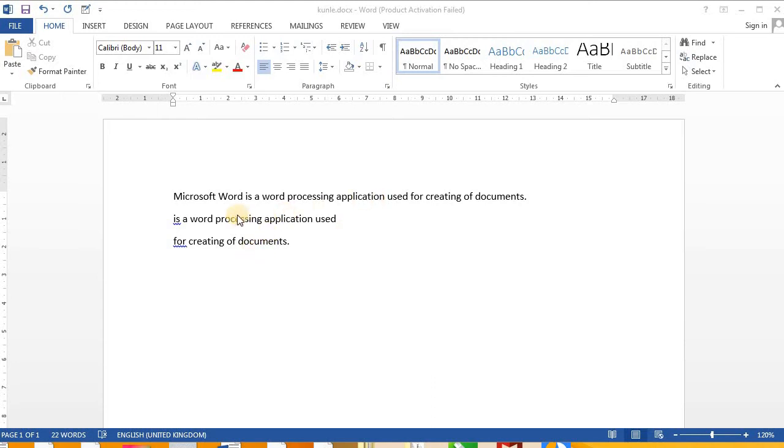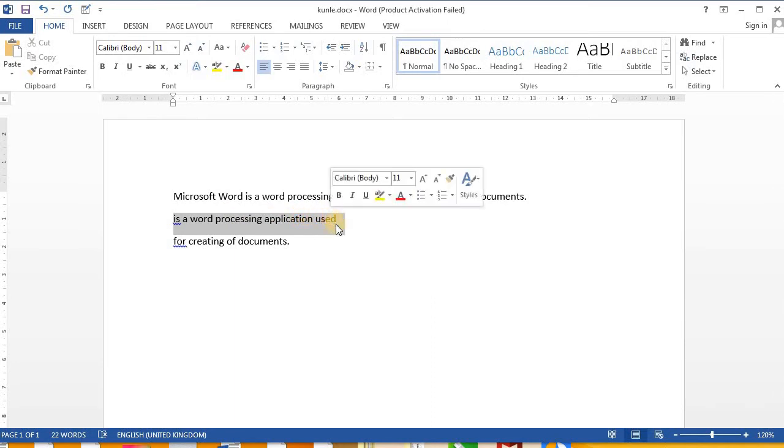Okay, so how do you highlight? Highlighting is when you move your mouse over the text, and you go to the beginning, maybe I want to highlight from here, this line. I click and I drag my mouse over this text. Depending on the version of Microsoft Word that you are using, on another system the highlighting might appear blue, but here it just appears gray.